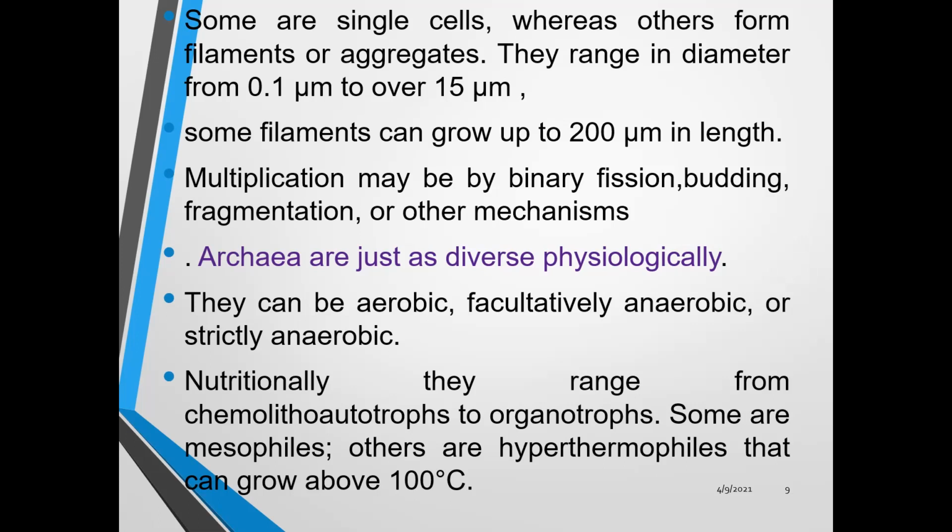Their reproduction is normally by binary fission, budding, or fragmentation. In the same way, archaea also have diverse physiological properties: they are aerobic, facultative anaerobic, or strictly anaerobic. They have a wide range of nutrient uptake also. They are chemolithotrophic to organotrophic. You can see how many variations there are in their mode of nutrition.